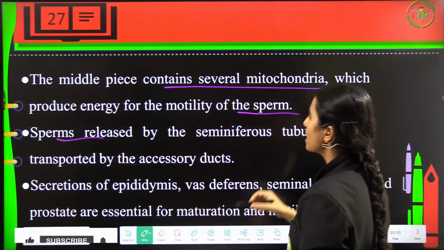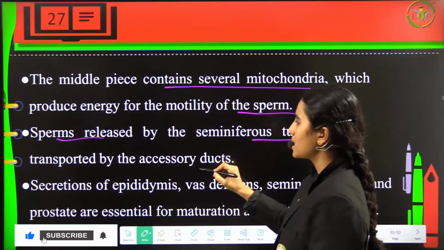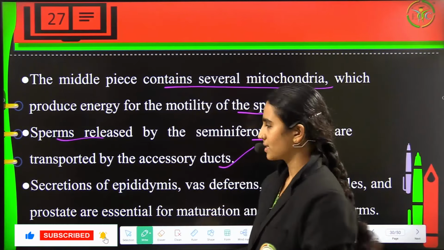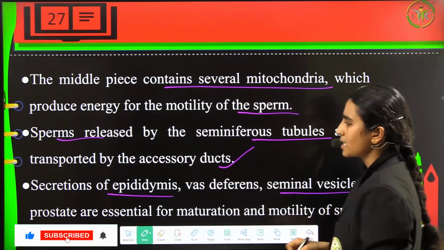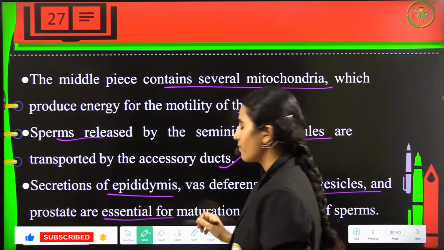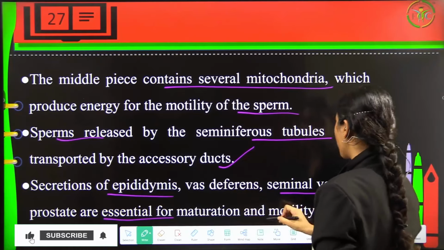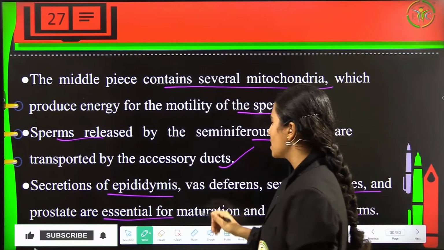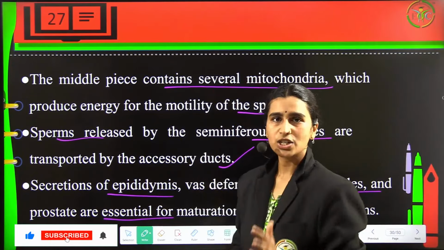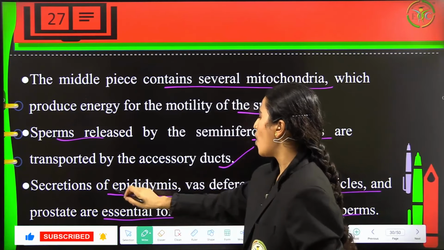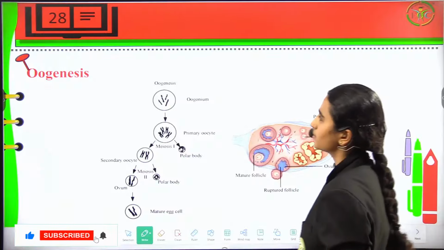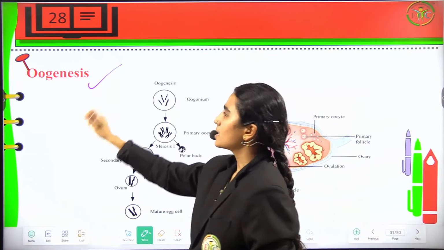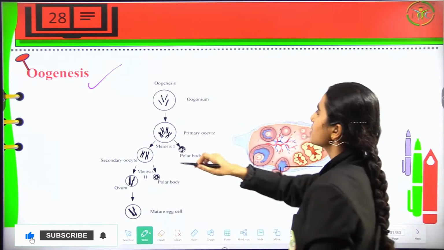Sperms are released by the seminiferous tubules, and these are transported through the accessory ducts. The secretions of the epididymis, vas deferens, seminal vesicles and the prostate are very much essential for maturation and motility of the sperms. So to keep the sperms nourished, active and motile, all these organs are going to function in a pattern. Now coming to oogenesis, which is female gametogenesis.